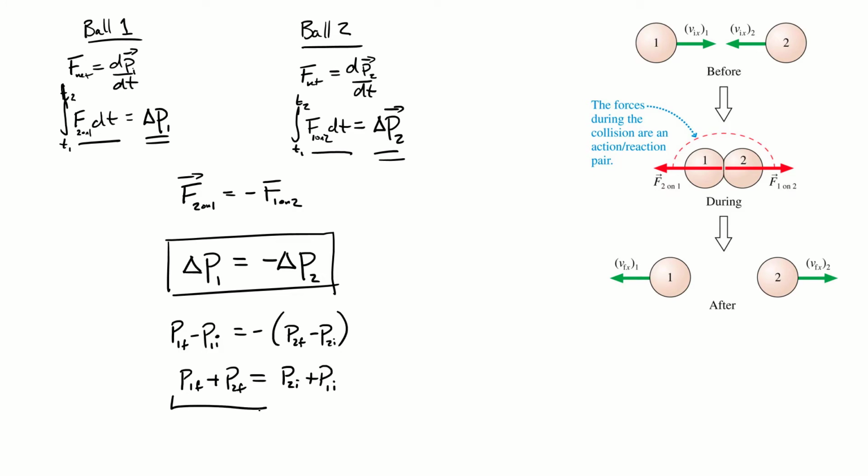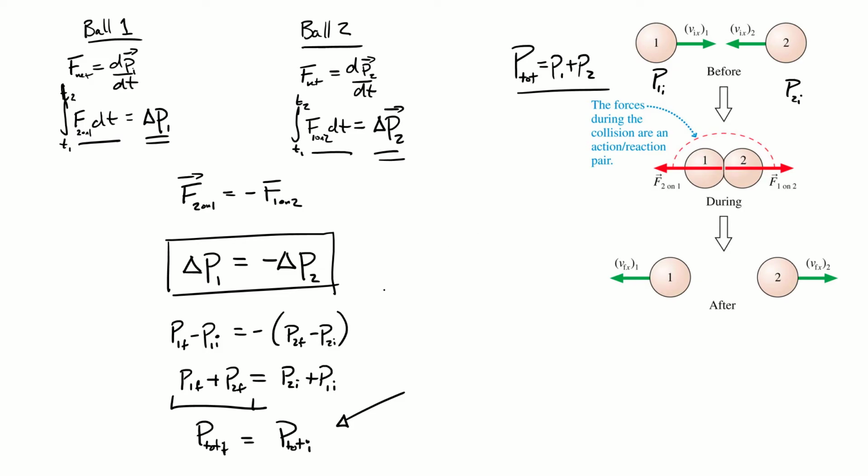Which is the total momentum at the start, equal to the total momentum at the end. If we take p total and define the total momentum of that system as p1 plus p2, what we get is that it's conserved.